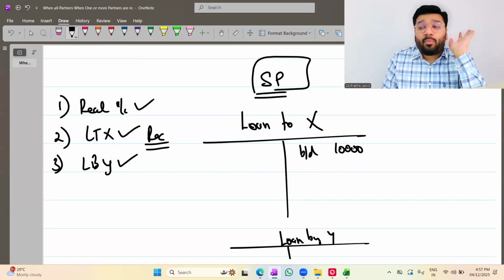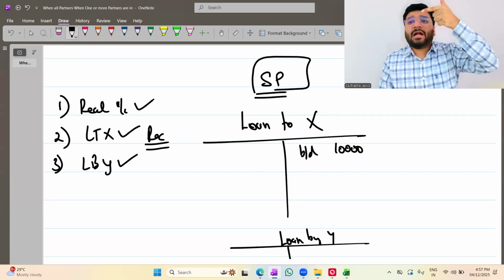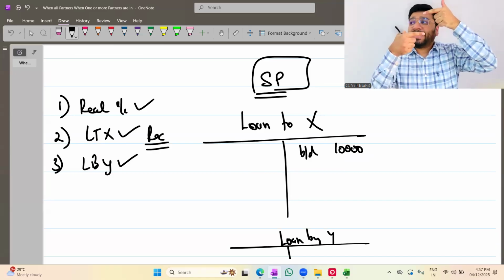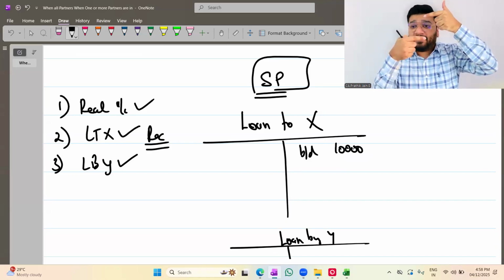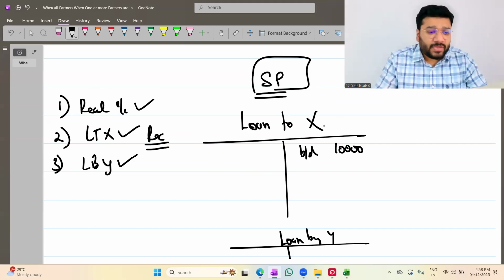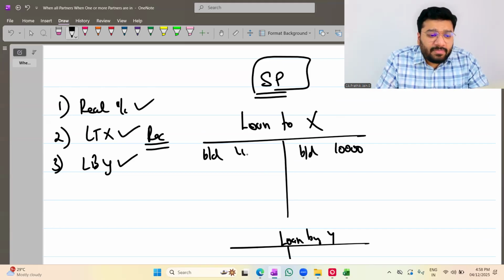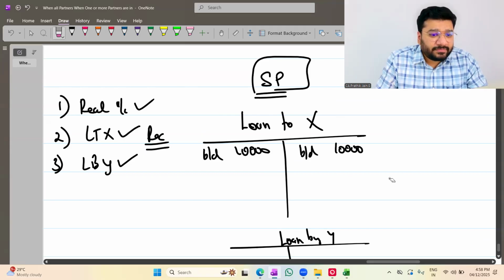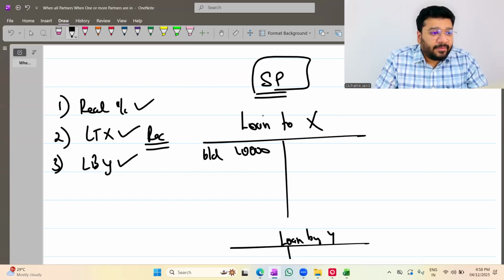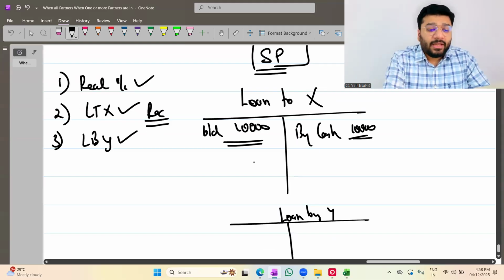For receiving the money back, what is the entry? Cash or bank account debit to loan to X. Loan is an asset. To create it, you gave debit. Now to close, I give credit. So in the loan account, it will be by bank. I wrote it the wrong way round. Asset balance 10,000. That's why I got confused. By cash 10,000. With that, the account is closed.